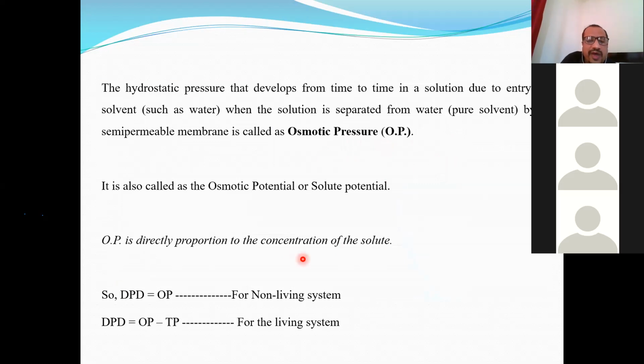In the previous slide, what we have seen is that DP, diffusion pressure, is directly proportional to the concentration of solvent, and DPD is directly proportional to the concentration of solute. And here we are seeing that OP, osmotic pressure, is directly proportional to the concentration of solute. This means that DPD is equal to OP. But this is true only for non-living things. For living things like plants or animals or microorganisms, this is not true. We have to add one more factor, and that is called TP, turgor pressure. So the equation becomes DPD = OP - TP for the living system.